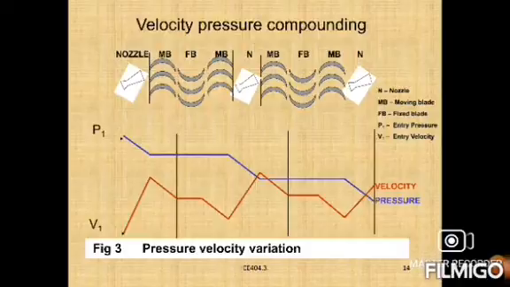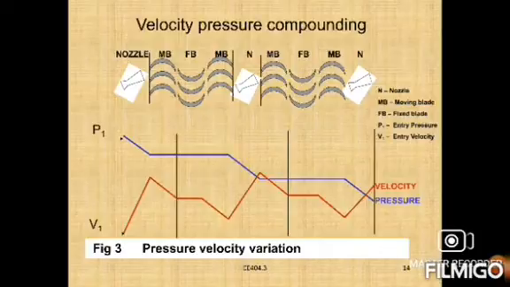Next, the pressure and velocity variations in this method are shown in the figure. You can observe here that it consists of nozzle, moving blade, fixed blade, again nozzle, moving blade, fixed blade. The velocity pressure compounded turbine is simple and compact in design.